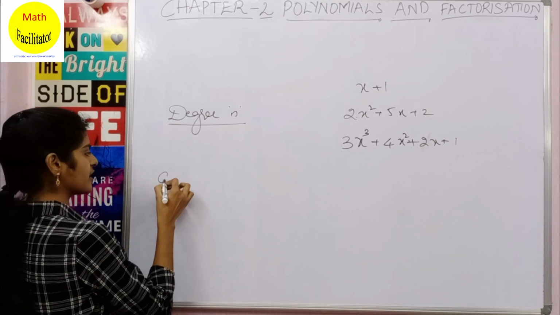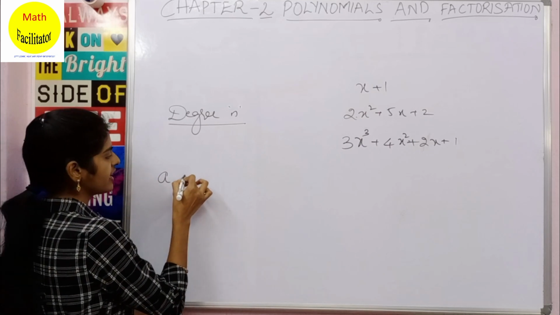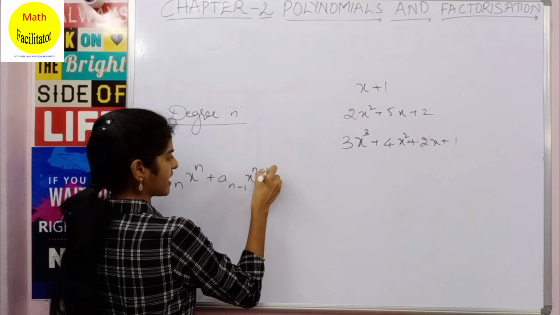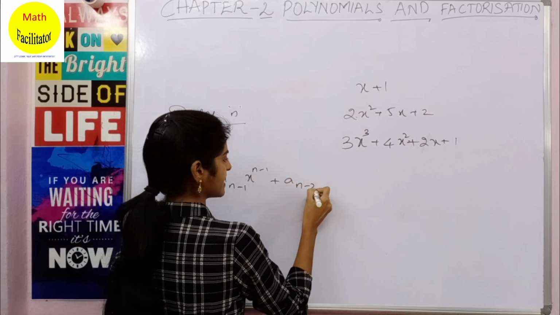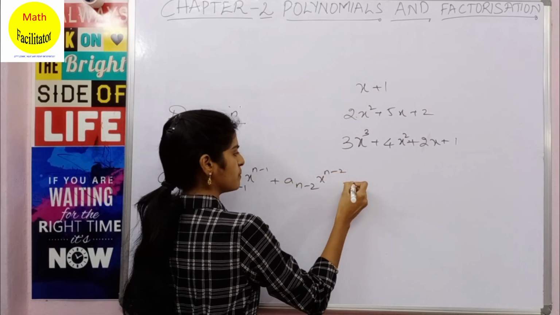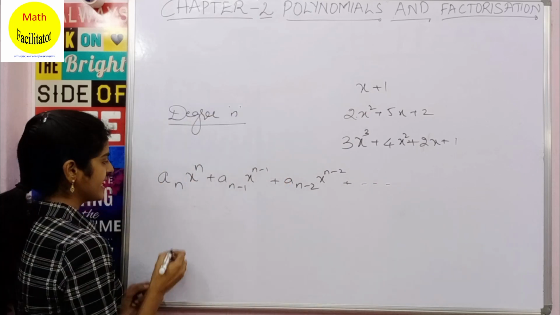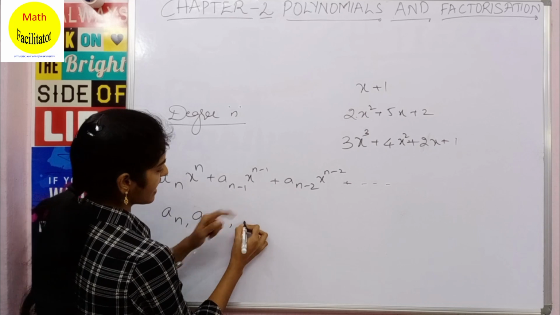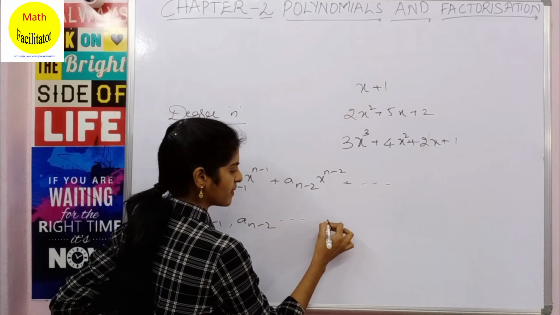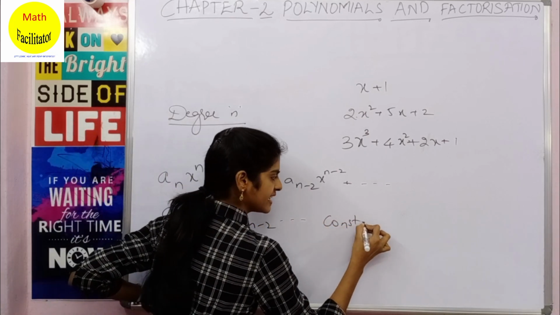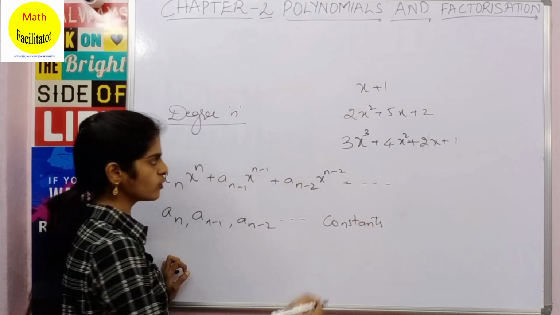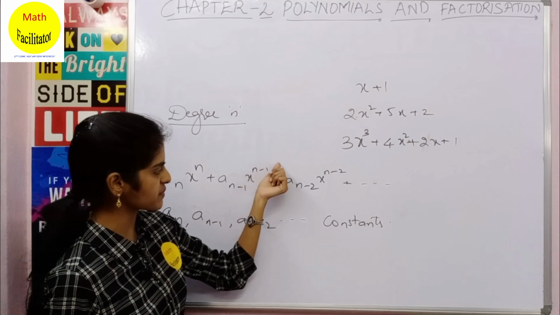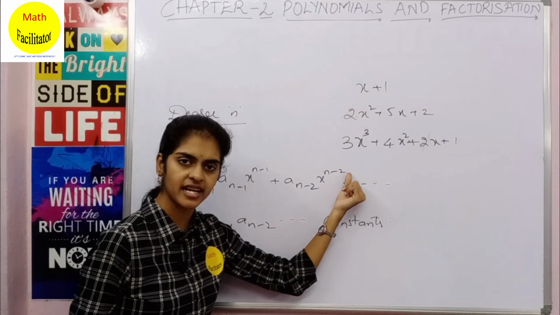You can write it in this form: an x power n plus an minus 1 x power n minus 1 plus an minus 2 x power n minus 2 plus so on. Here an minus 1, an minus 2, all these are constants. Clear? So let me compare these two. Here it is an x power n plus an minus 1 x power n minus 1, an minus 2 x power n minus 2.